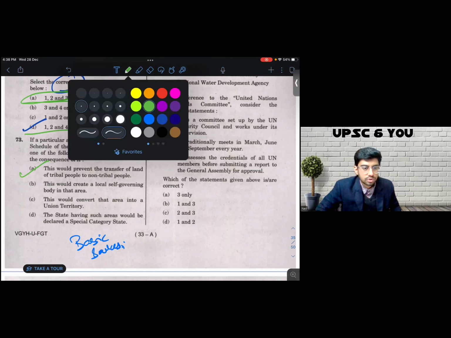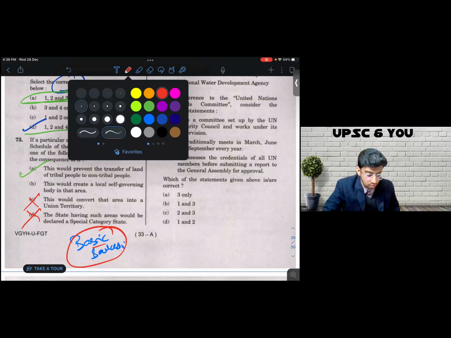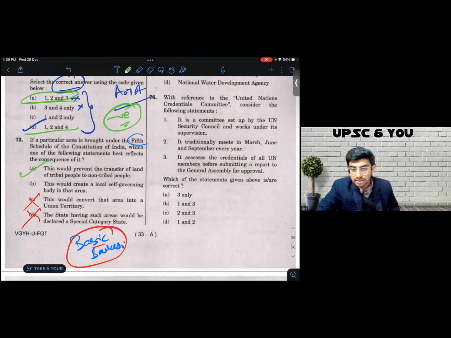C says this would convert the area into a UT, of course not. And D says the state would be declared a special category state, outrageous, unambiguously incorrect. Answer is A, very basic question. So you just need to focus on your basics. What is the basic source?